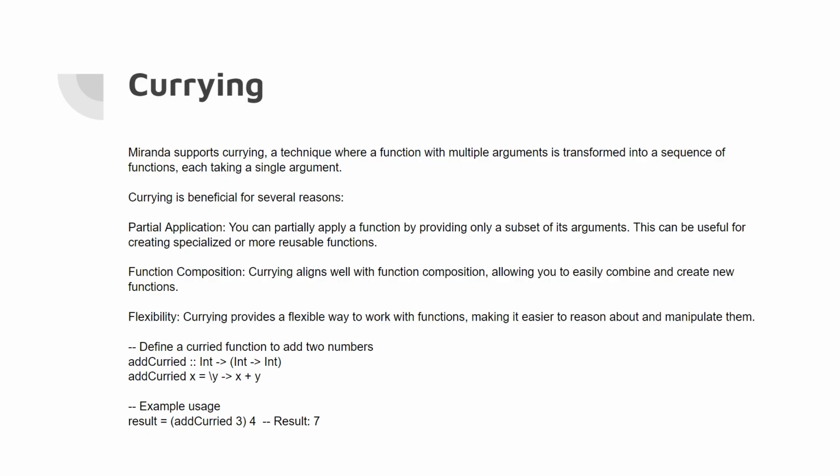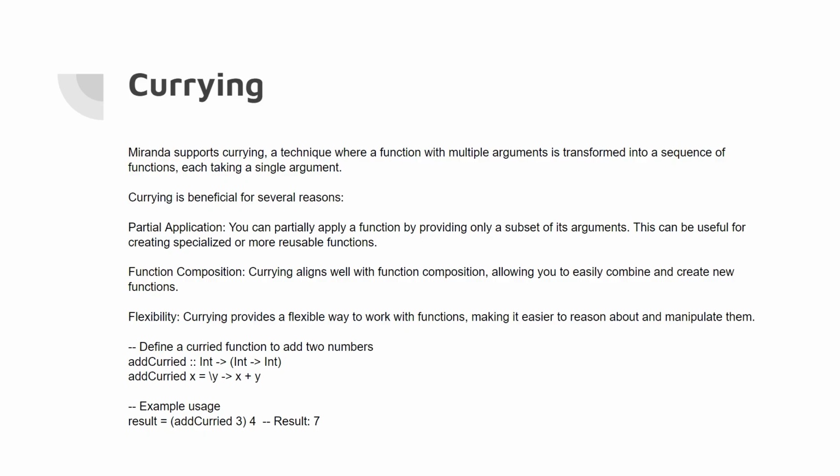Here we have an example at the bottom which has add curried. It's a function that takes an integer as its first argument, and then it returns a function. The returned function then takes another integer and then produces an integer result. So we have example usage. We have add curried 3 and then 4.